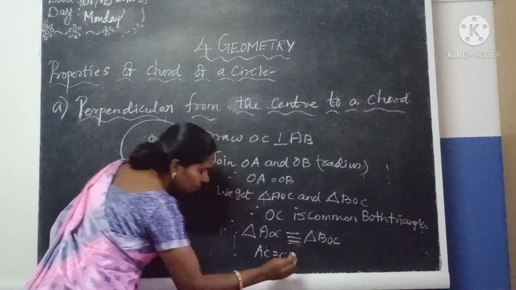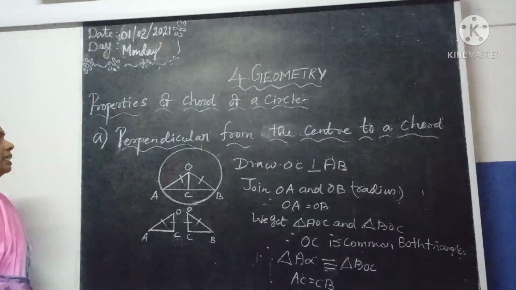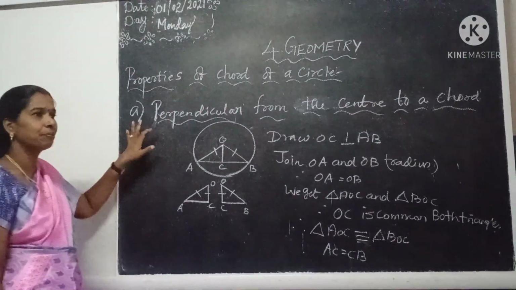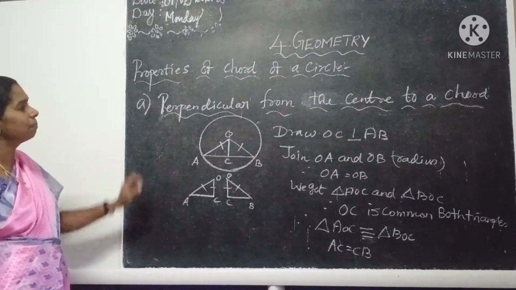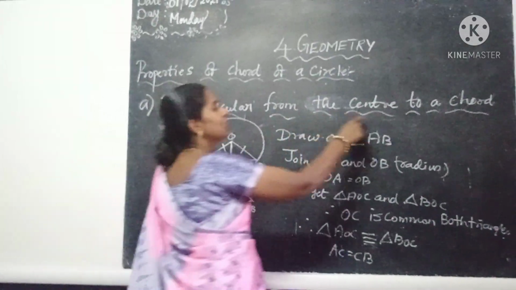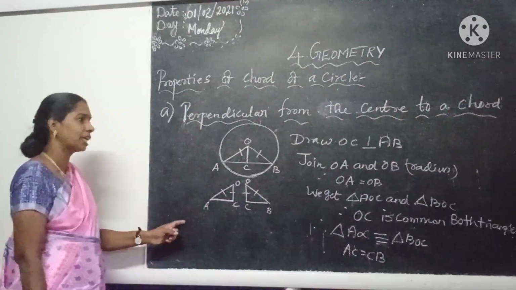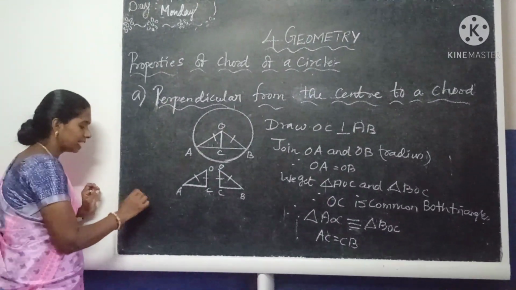CB. AC will be equal to CB. Therefore, what are we going to understand from this property? The perpendicular from the center to a chord bisects the chord. What is the conclusion?